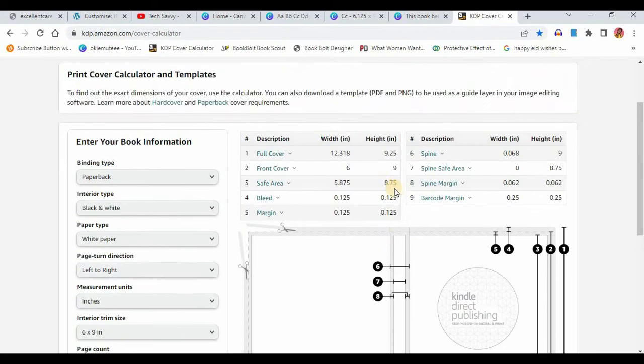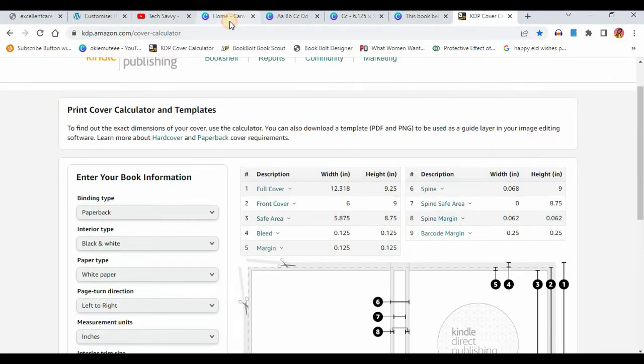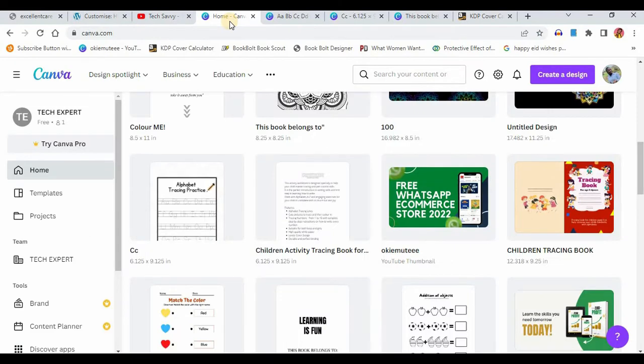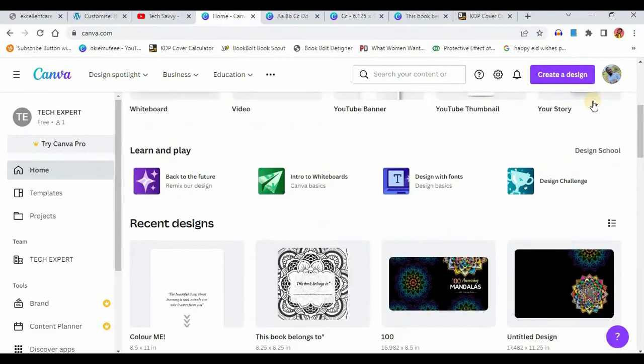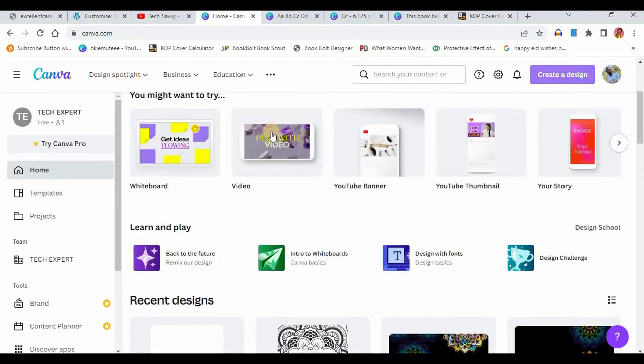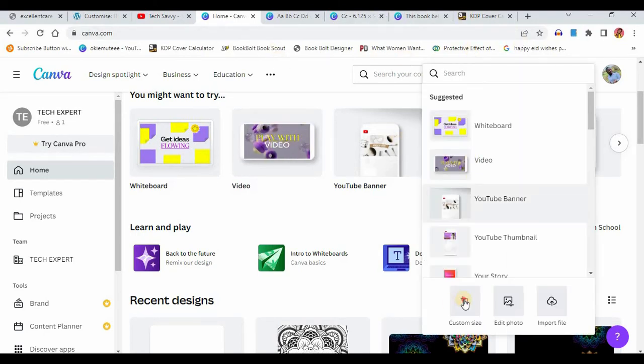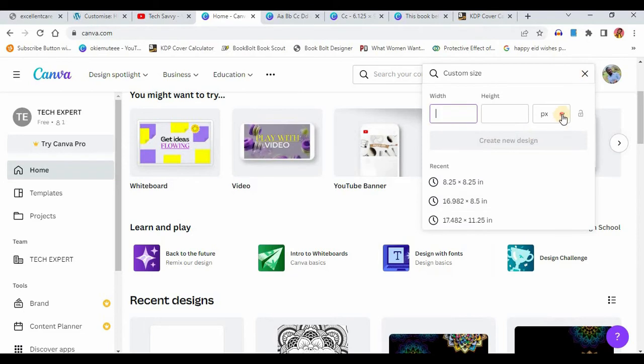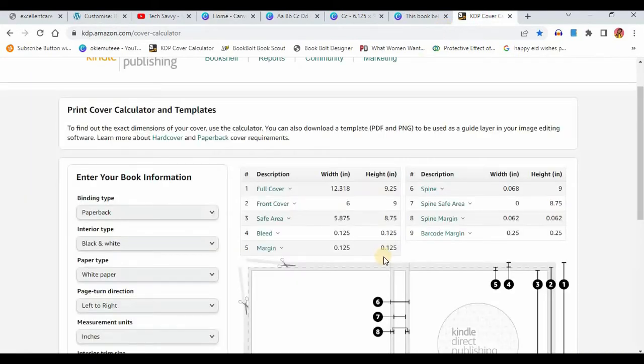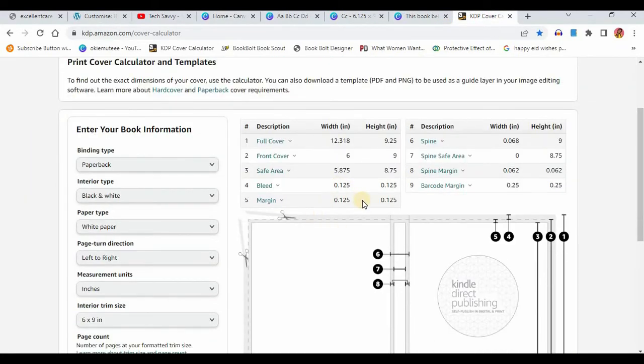Now first of all, I have to come to my Canva. Remember, I use Canva for almost all my designs. So I come to Canva and click on create a design. I'm going to come to customize and set it to inches. The next thing I will do is come here and set the size I want to work with. So I'm going to work with 6.125 by 9.125.